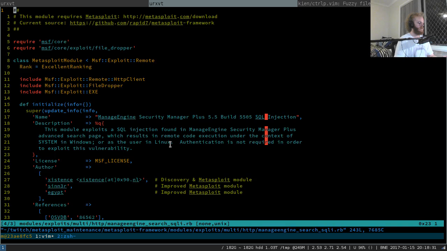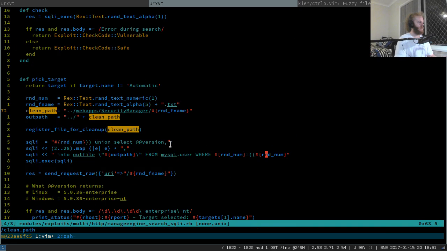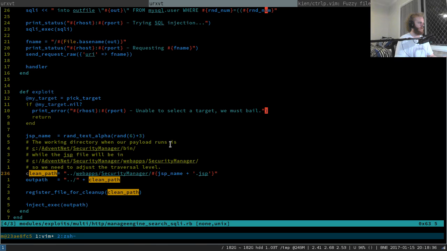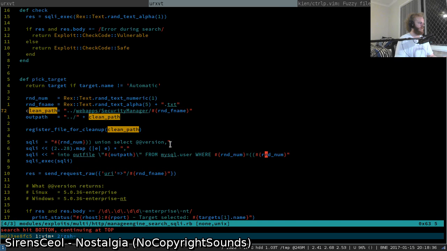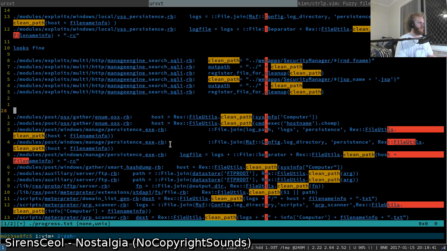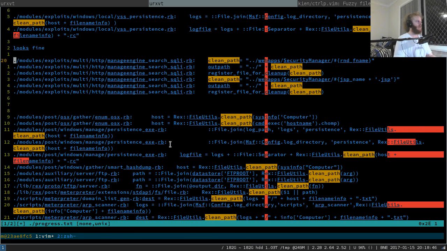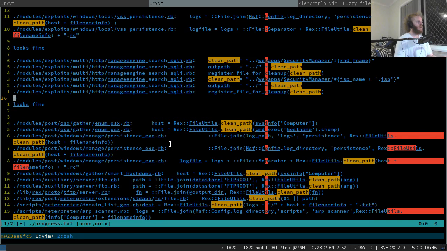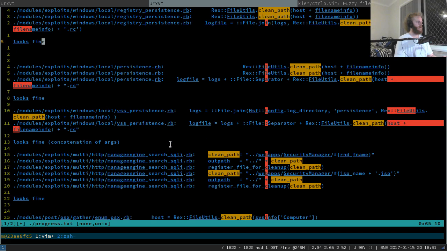That's it there. Let's go look for clean path. Yep, that looks fine. None of these are actually function calls. No concerns there. I'm just going to keep some notes as to why I think each one looks fine, so at the end of the night I can take a quick look through and go, yep, cool.